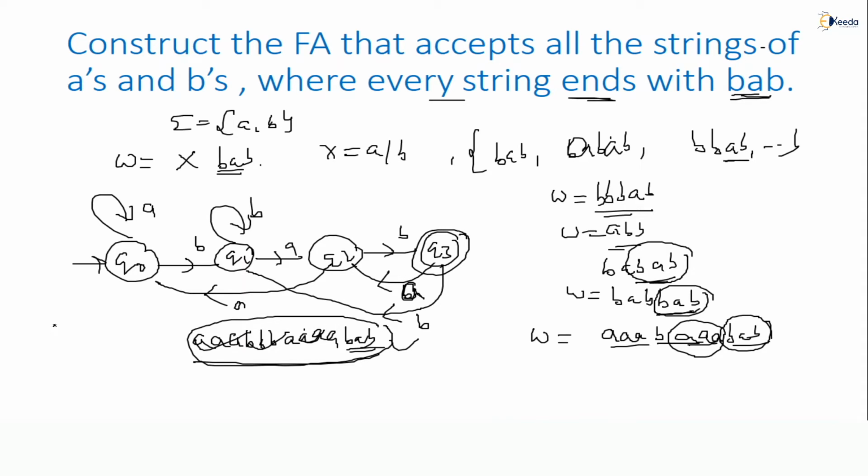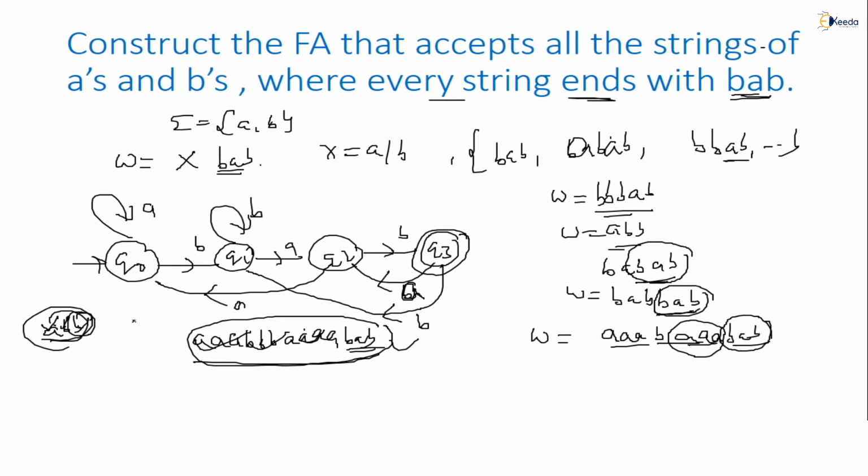Suppose a string starts with ABB, just ABB, it should be rejected, see. Q0 on A stays at Q0, Q0 on B goes to Q1, Q1 on B stays at Q1. So you are at Q1. After completion of this string, you are at Q1. Q1 is a non-final state, nothing but rejecting. As I mentioned, any string that reaches any one of the final states is accepted. Otherwise, if it reaches any one of the non-final states, it is going to be rejected. These are the possibilities.